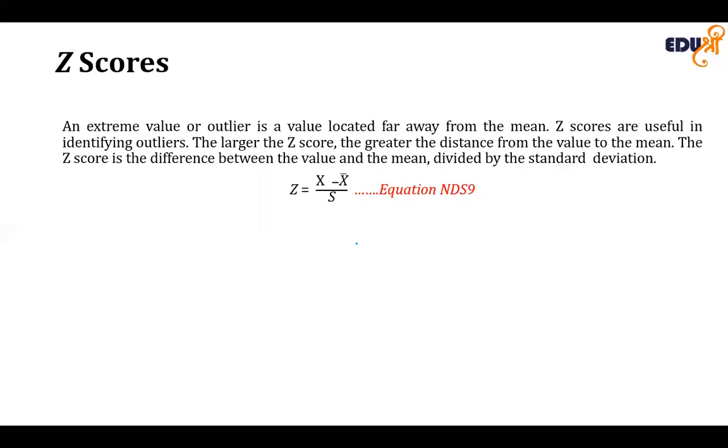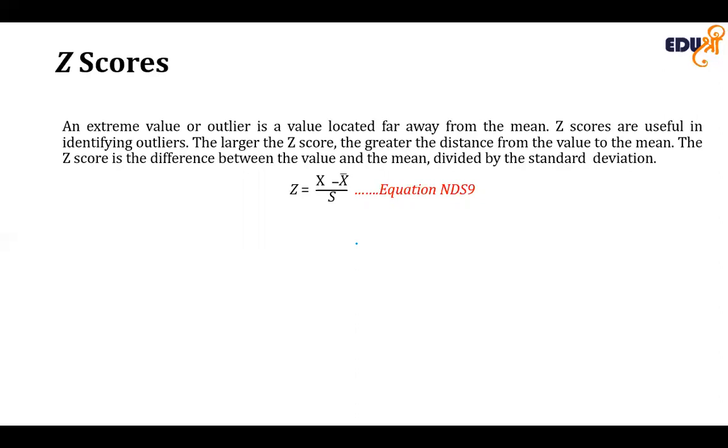Now the Z-score also helps us identify an outlier as a value that seems extensively different from most of the rest of the values. Values that are very different from the mean will have either a very small negative Z-score or a very large positive Z-score.